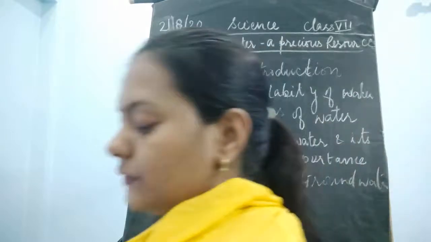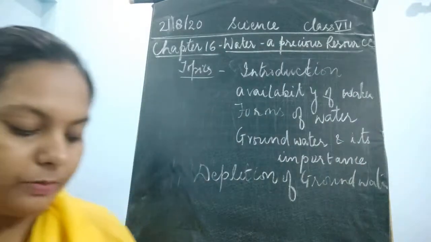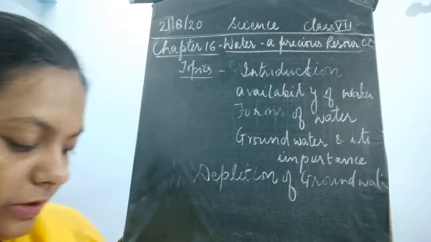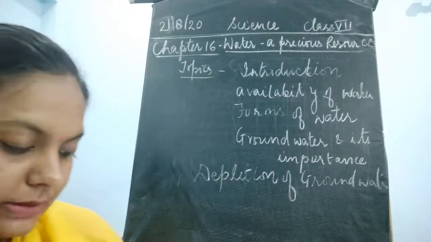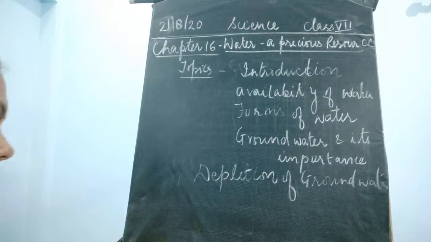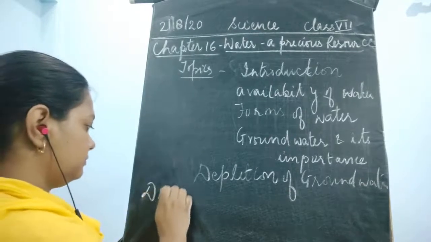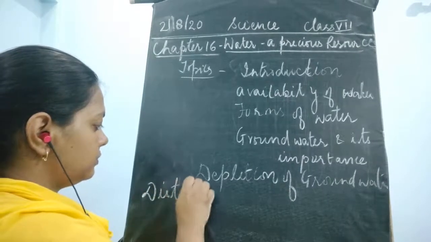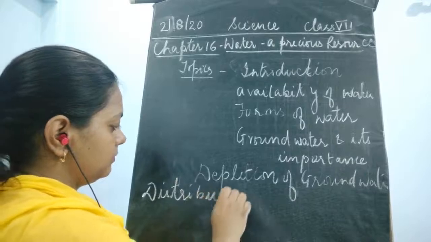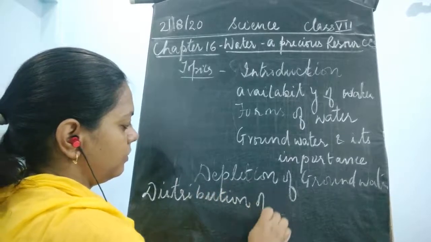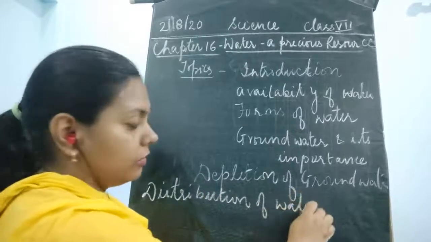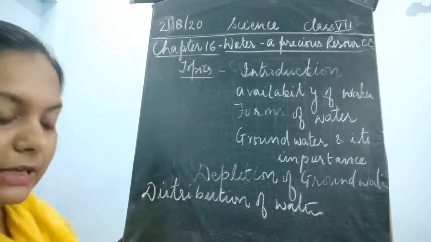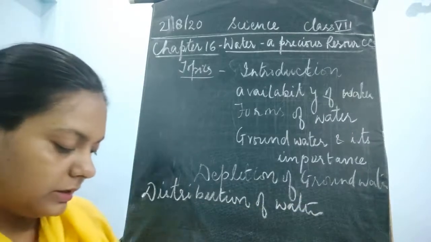Okay, then after that, what we are going to study would be the reasons, and after that we will see about the distribution of water. Okay, so these are the topics which are to be discussed in this chapter.